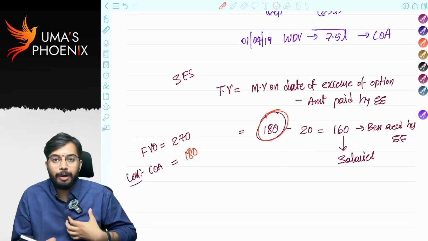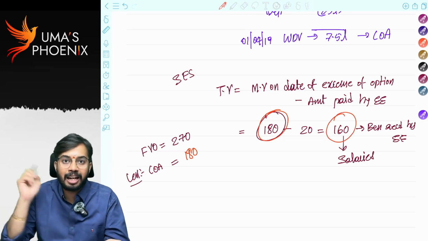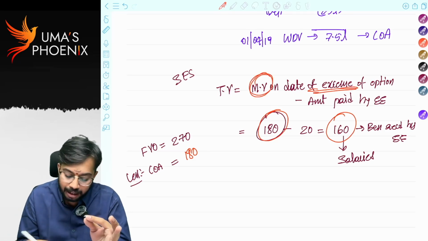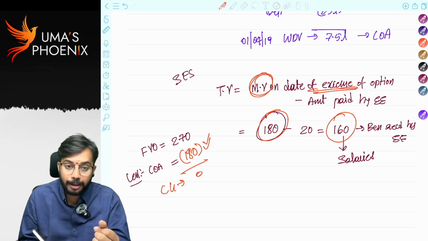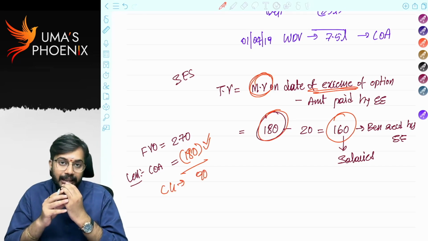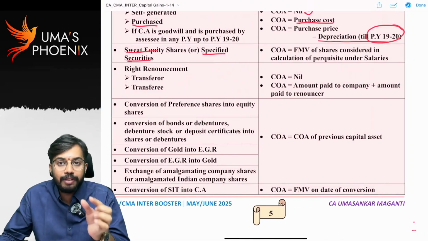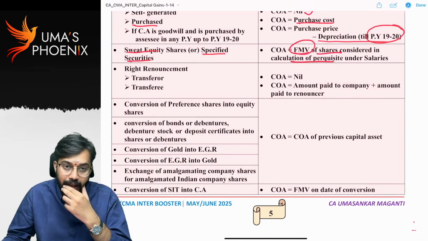Because 20 rupees he paid from his pocket, on 160 rupees he paid tax under the head salaries. So whatever the fair market value on the date of exercise of option is there, that is allowed as cost of acquisition, and capital gain will be 90 rupees. Is it clear? So whenever sweat equity shares are allotted, cost of acquisition of sweat equity shares is equal to fair market value of shares on the date of exercise of the option.